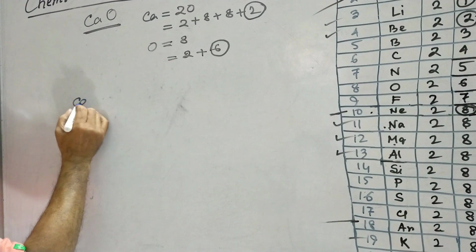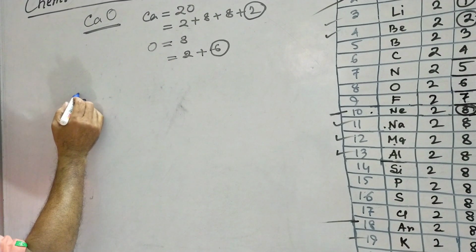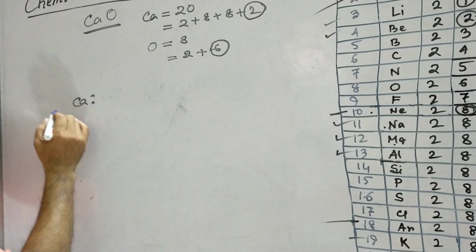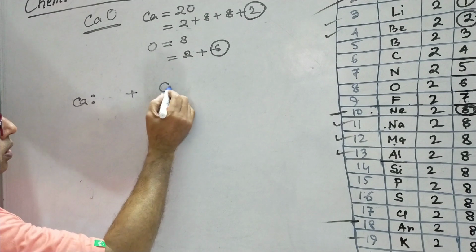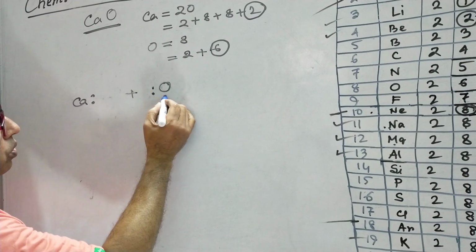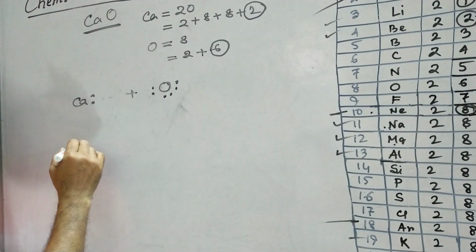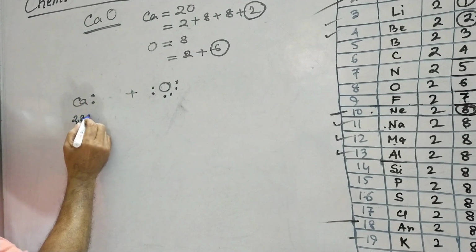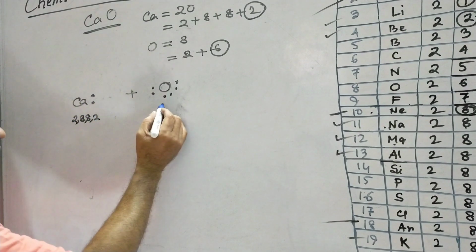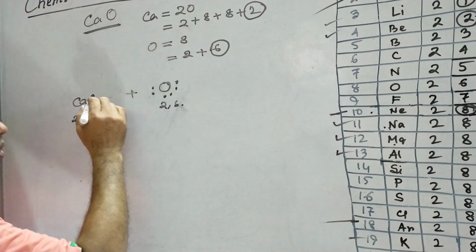So we can represent like this: calcium with 2 electrons in its outermost orbit and oxygen with 6 electrons in its outermost orbit. Calcium, the electronic configuration 2, 8, 8, 2, and here 2, 6.